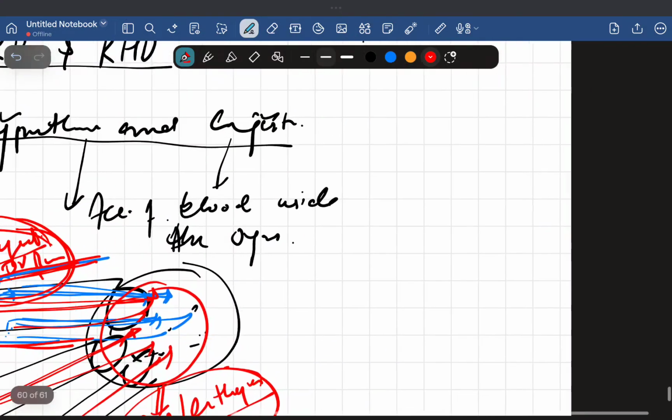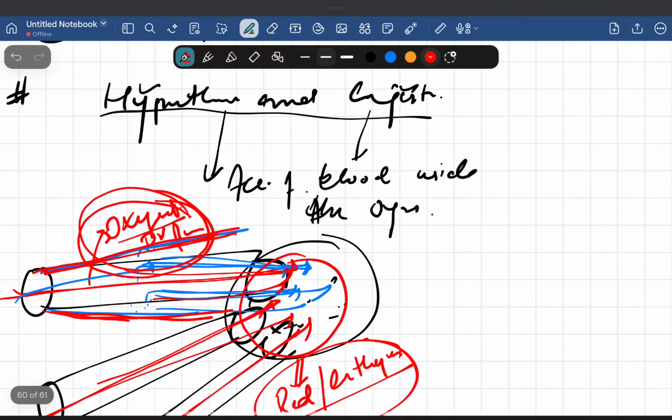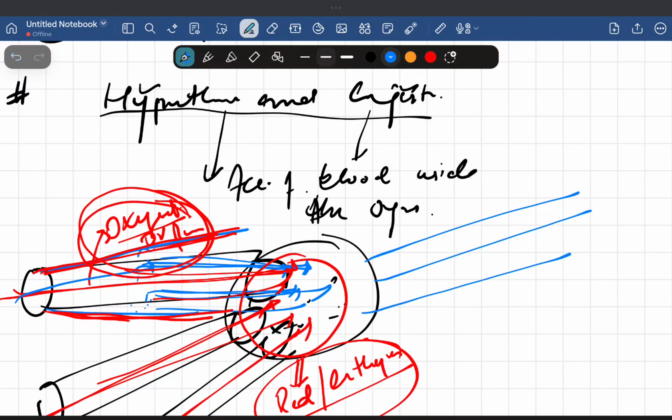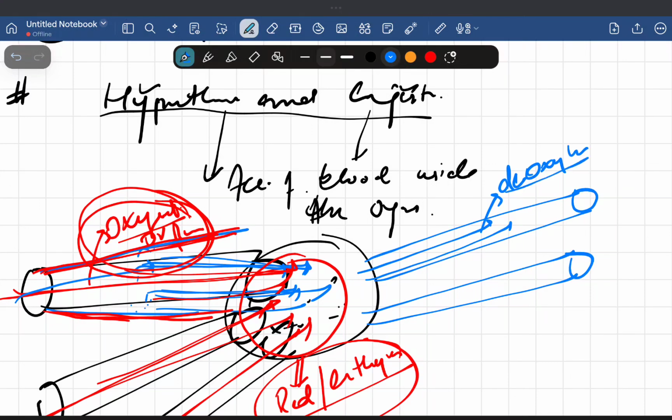Now what about congestion? We know one thing, that from the organs blood comes out. Blood comes out like this, and these are the veins. Through the veins blood will come out, we know that. Veins carry the deoxygenated blood. It's too basic, we all know that deoxygenated blood comes out through the veins.